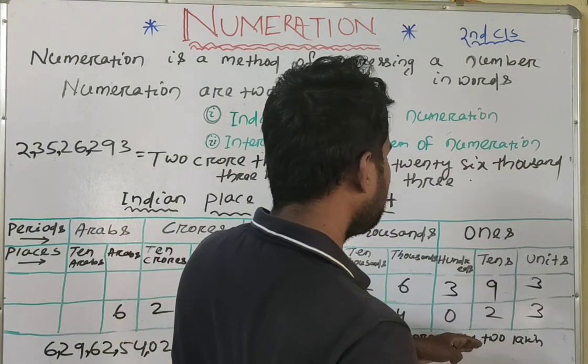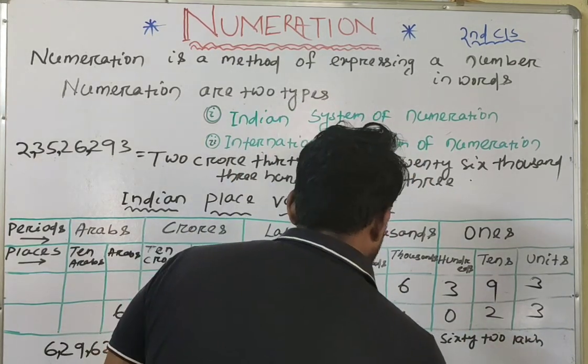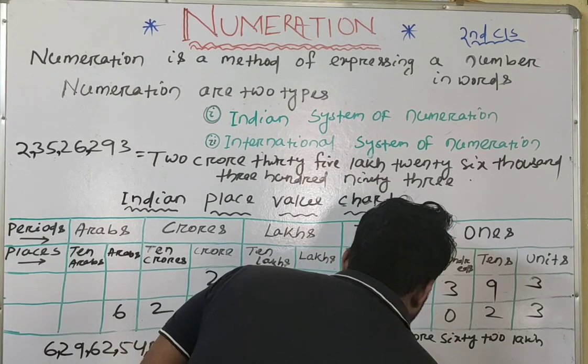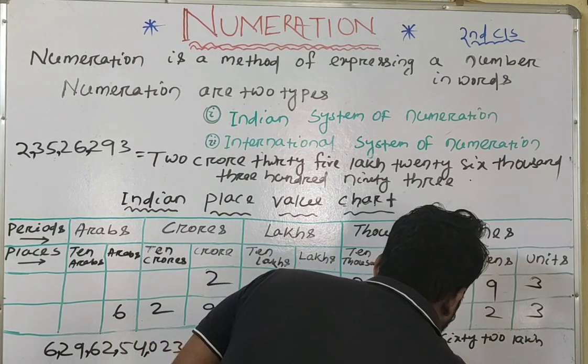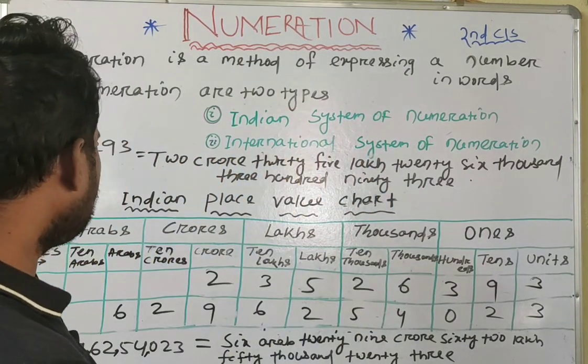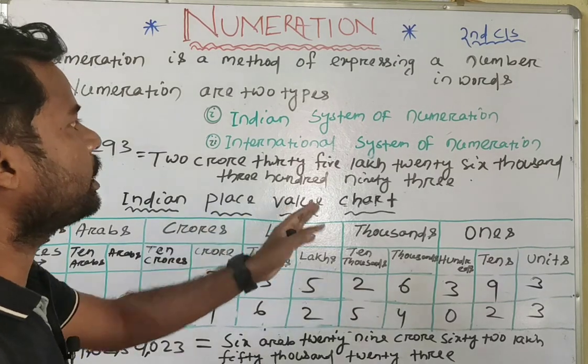Then in the ones period, 3 digits are present, and that is 23. Directly we can write 23. Okay. In this way, any large number we can convert into the Indian system of numeration.